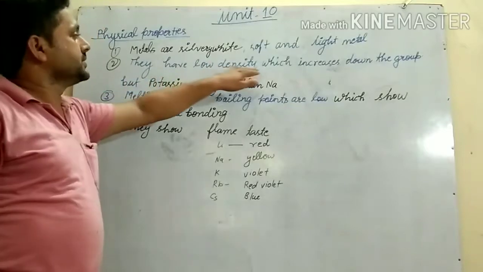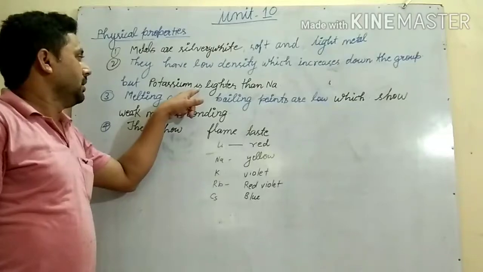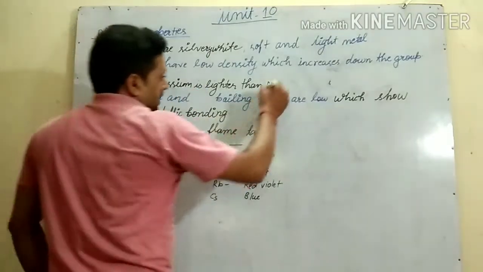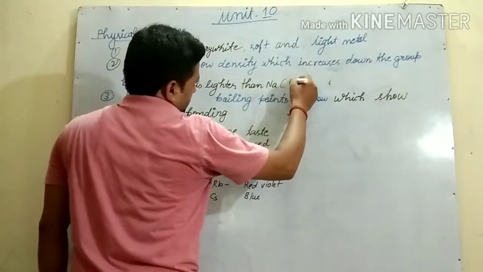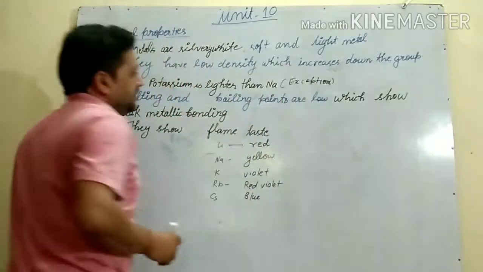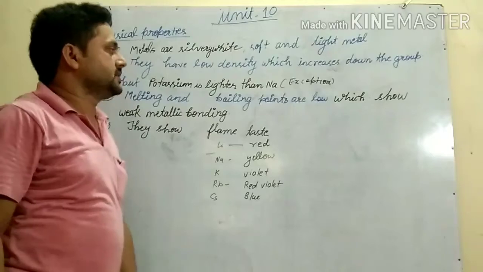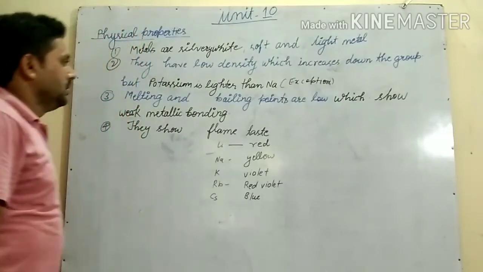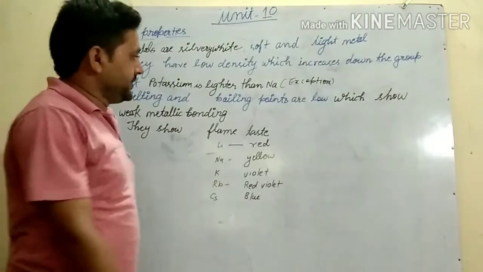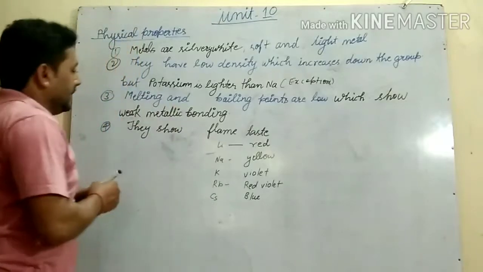They have low density which increases down the group, but potassium is lighter than sodium. This is an exception, so you remember it. Melting points and boiling points are low, which shows weak metallic bonding. Melting and boiling points are very low. That shows a weak metallic bond.